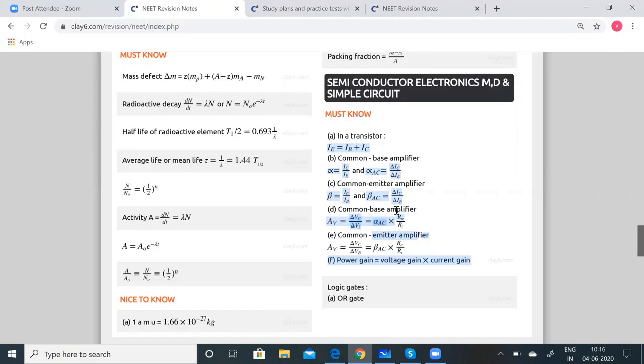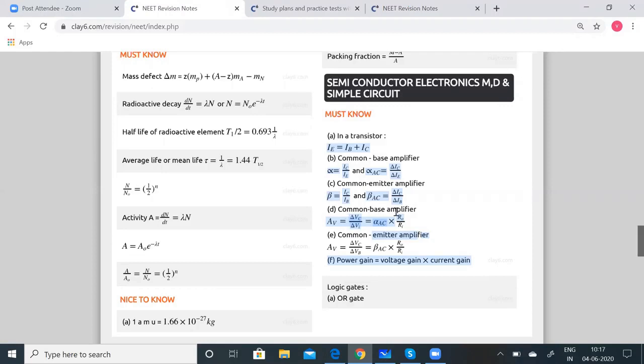And then coming to the voltage gain. Now coming to the common emitter amplifier, beta is equal to IC by IB. That is for DC gain. And for AC gain, it is going to be delta IC by delta IB.